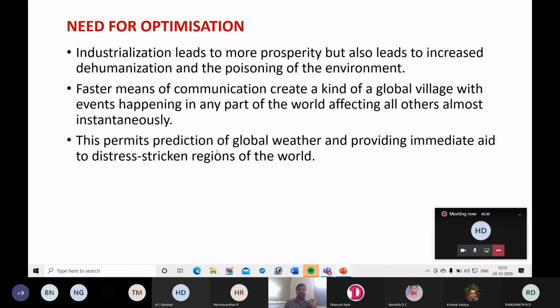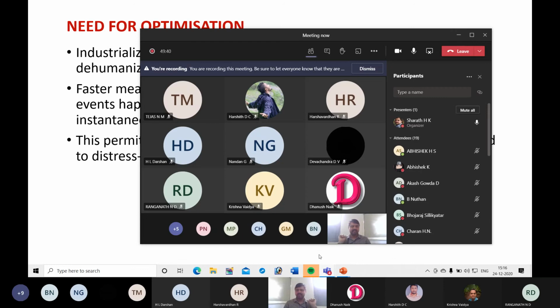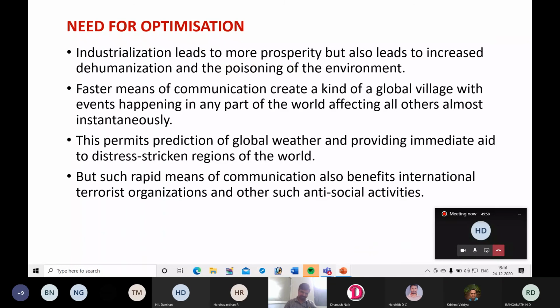This permits prediction of global weather and providing immediate aid to distress-stricken regions of the world. If some problem arises in any part of the world, other countries also will come forward to help those countries. We have various global organizations like the United Nations, the World Bank, and WHO. So we have this type of system.